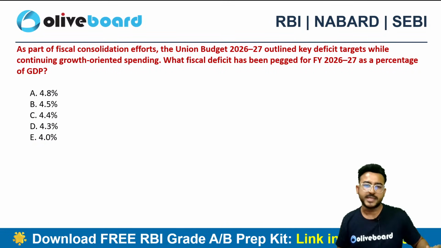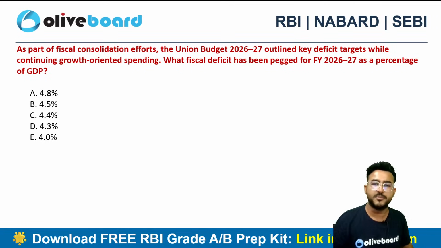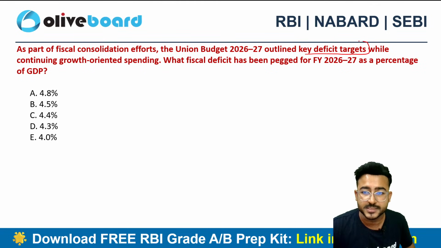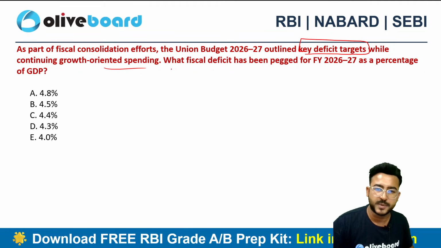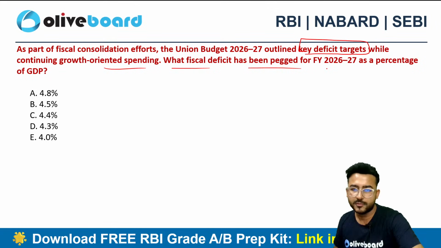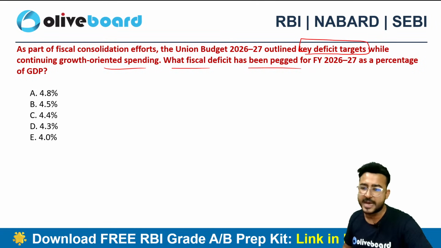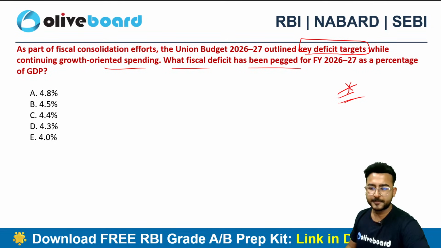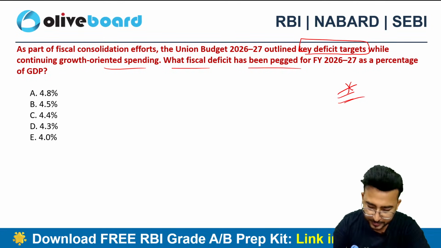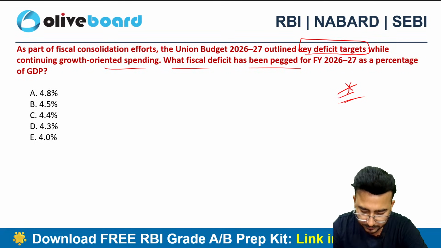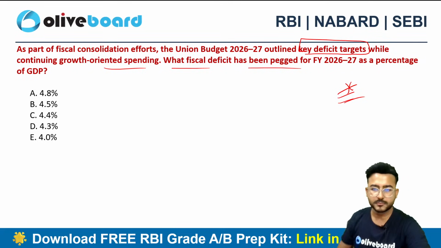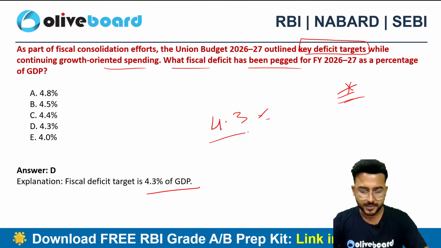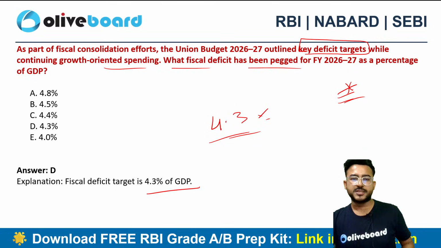Okay. As part of fiscal consolidation effort, the Union Budget 2027 outlined a key deficit target while continuing growth-oriented spending. What is the fiscal deficit which has been pegged for financial year 2027 as a percentage of GDP? Important, very, very important. That's 4.3% of GDP, okay? 4.3% of GDP.